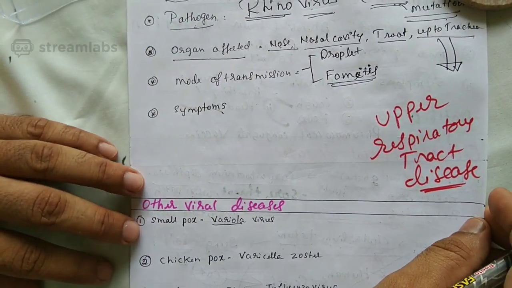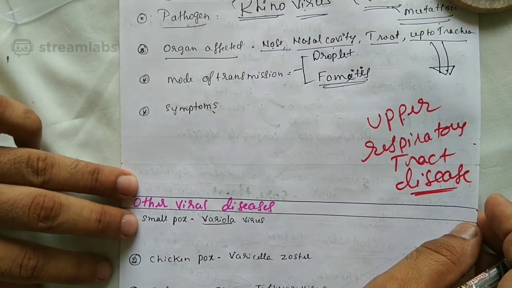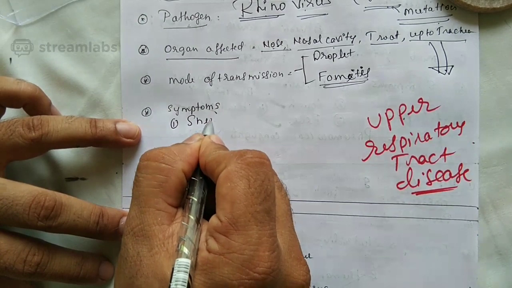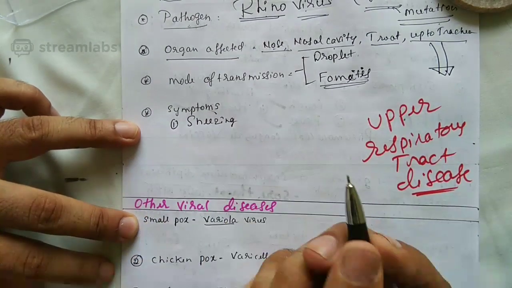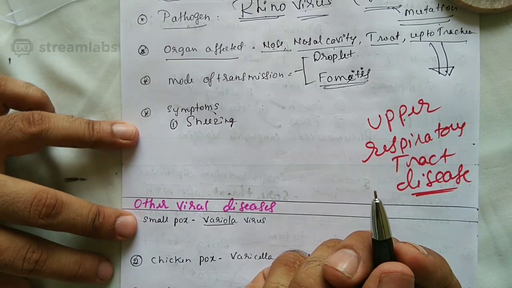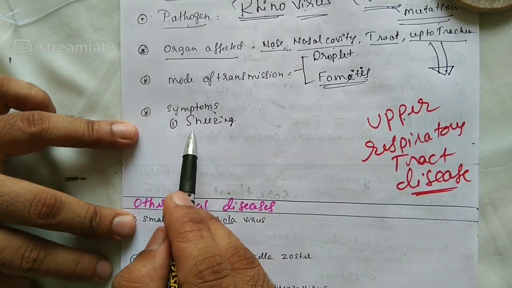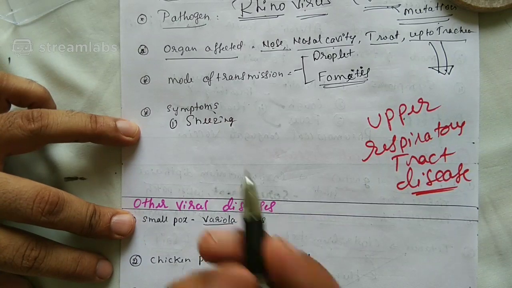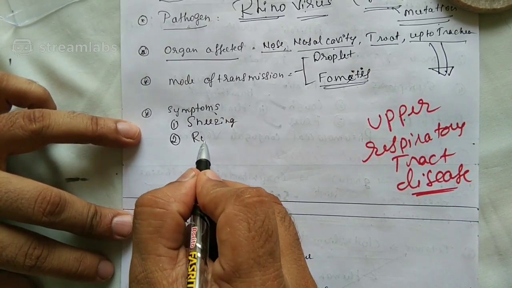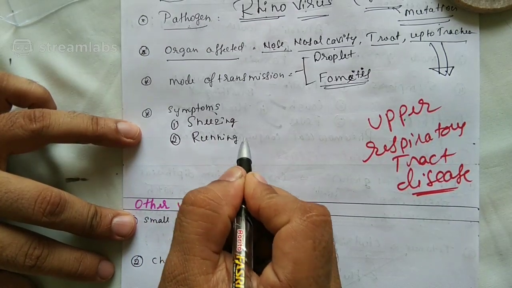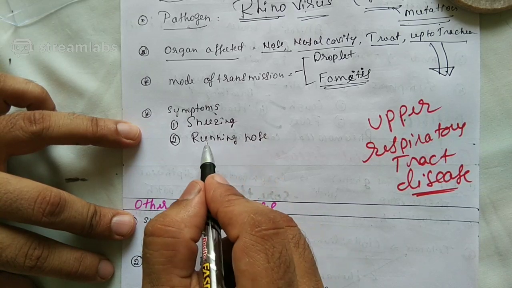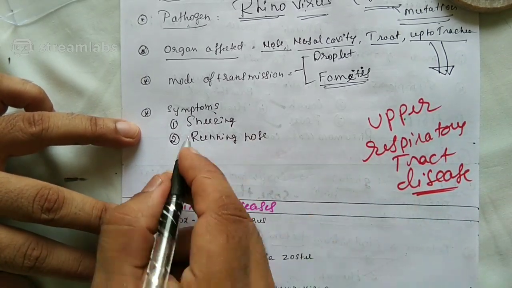Since the common cold is a very general one, I will not take much time here. Symptoms. First one, 100%. It starts with what? It starts with sneezing. A small baby also can tell. Yes, you're right. Sneezing is the one symptom, followed by the second stage of that. Yes, you are right. Running nose. If you bend down, watery fluid comes through the nostrils. Running nose.